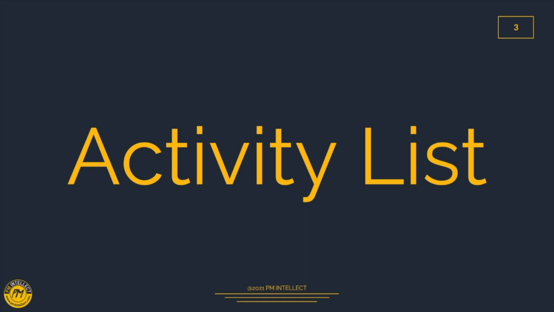Another misconception which generally happens is: is WBS the same as the activity list? The answer is no. These are two different things. WBS, or as we know, work breakdown structure, is the breakdown of the scope of a particular project, whereas the activity list is the spreadsheet that includes all the activities in detail.